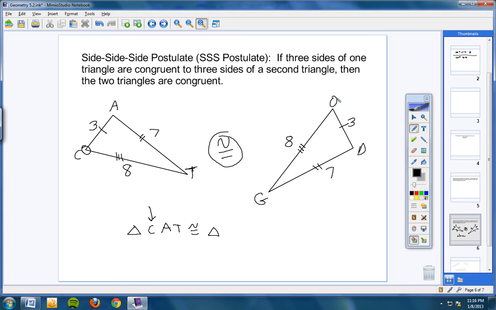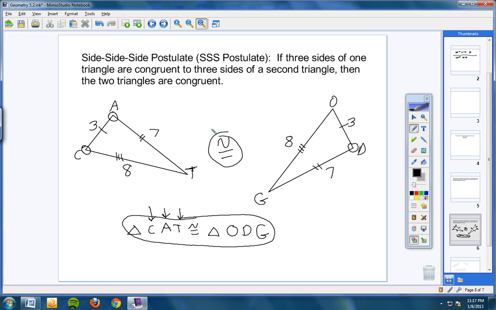Now let's take a look at the next letter, A. Do you see angle A right here? This angle right here. What two sides make that angle? Side number 3 and side number 7. So let's come over here, and here's side number 3, here's side number 7, and of course what angle is formed by side 3 and side 7? Angle D. So D goes next. And then of course last over here is T. Well, the only angle we haven't used yet over here is G. So there we go. You wrote your triangle congruent statement. Alright, let's review very quickly and then we'll continue on.